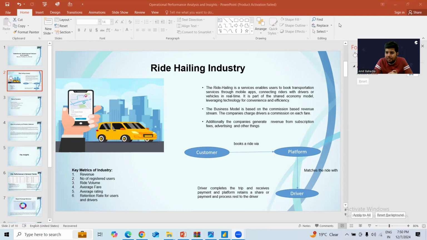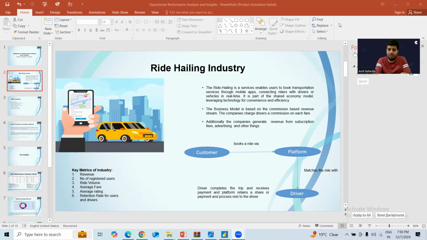My name is Amit Bahedia and today I am going to share my latest project, which is part of the Codebasics Resume Challenge, and it was a great learning experience for me. This project is on an imaginary company, Goodcabs, which is in the ride-hailing industry. First, let's understand the business model of the ride-hailing industry.